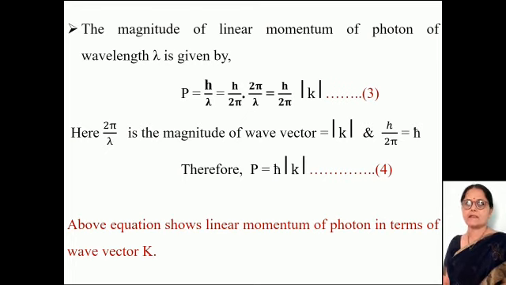Divide and multiply by 2 pi, we get h upon 2 pi into 2 pi upon lambda is equal to h upon 2 pi mod of k.